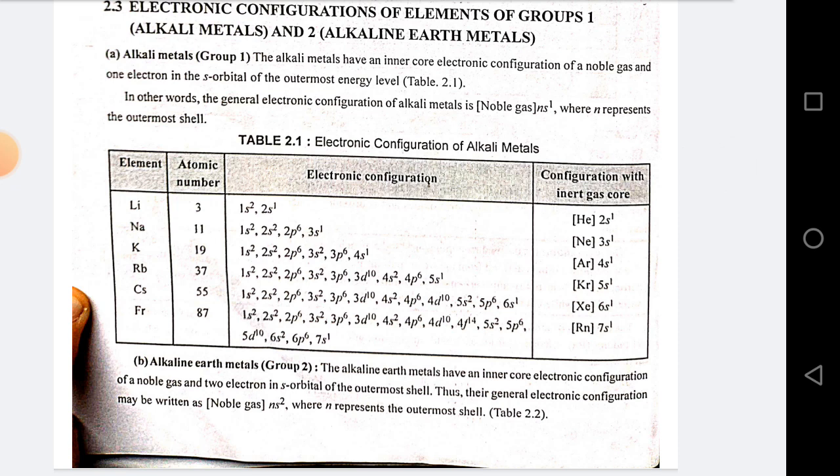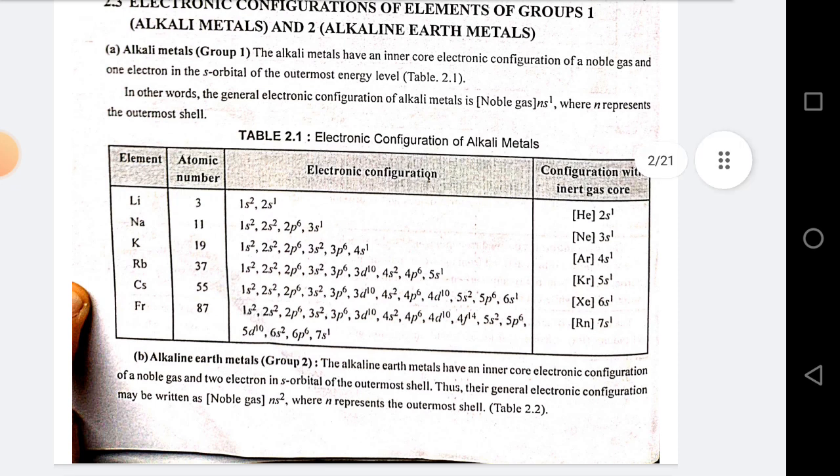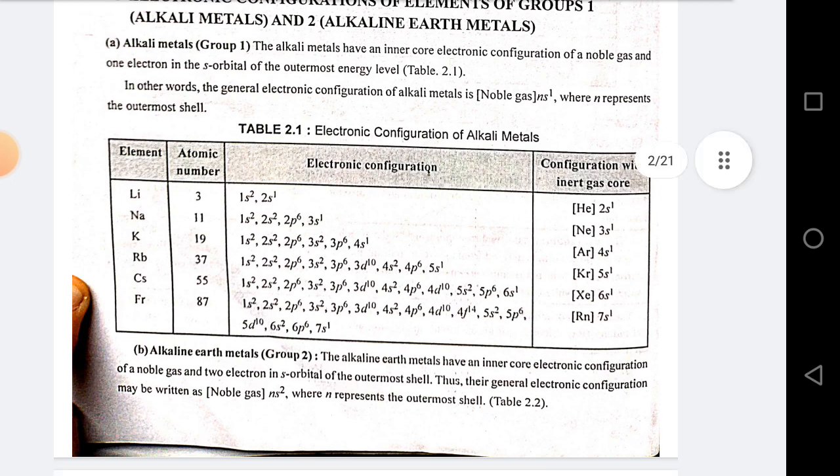Alkaline earth metals. The alkaline earth metals have an inner core electronic configuration of a noble gas and two electrons in the s orbital of the outermost shell. Thus, their general electronic configuration may be written as noble gas ns2, where n represents the outermost shell.